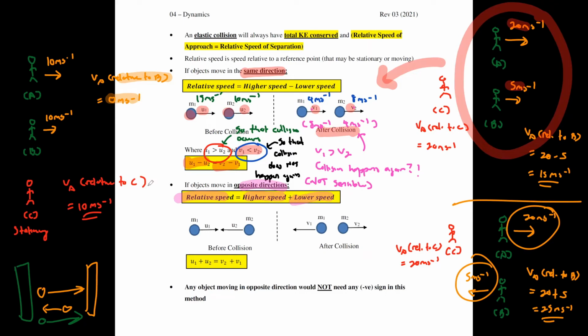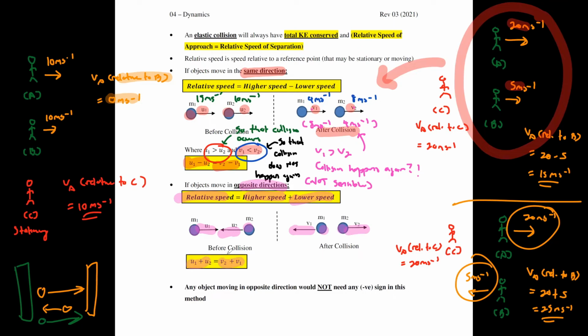It could be something like this: mass M1 moving towards the right, mass M2 moving towards the left. This is moving in opposite direction. Or mass M1 moving towards the left, mass M2 moving towards the right. They are both considered opposite directions. So relative speed will just be higher speed plus lower speed.